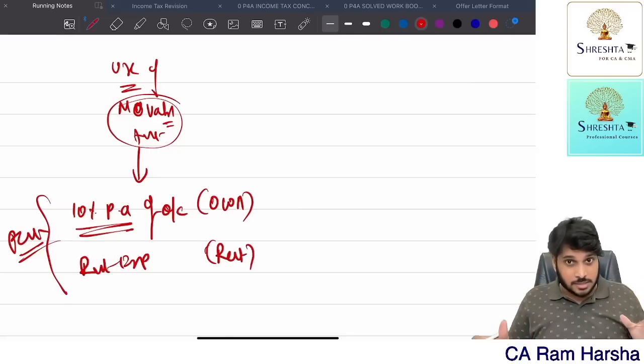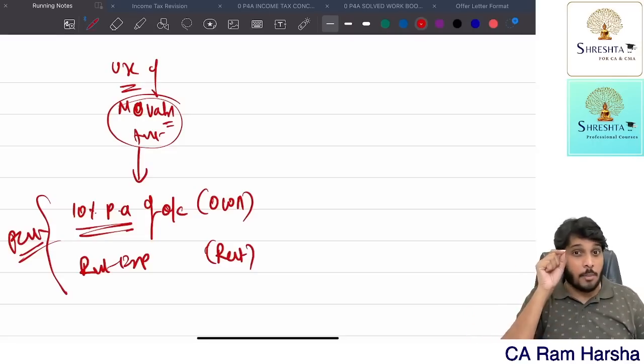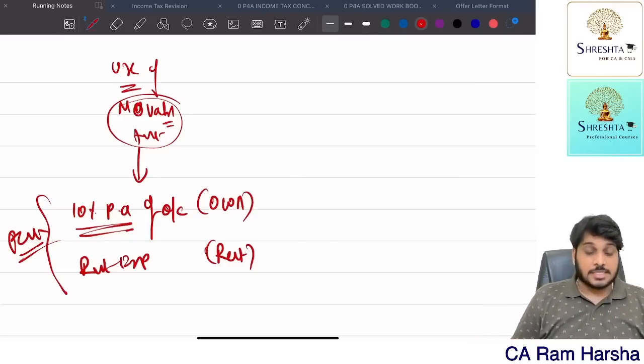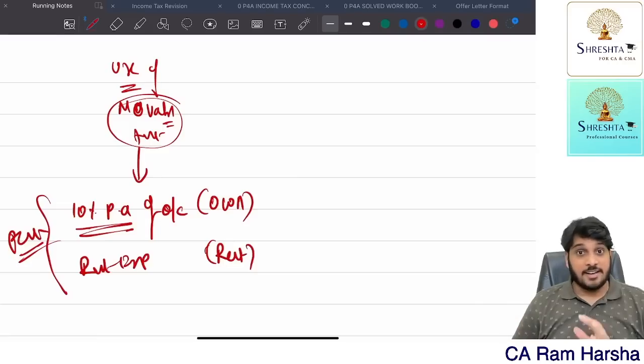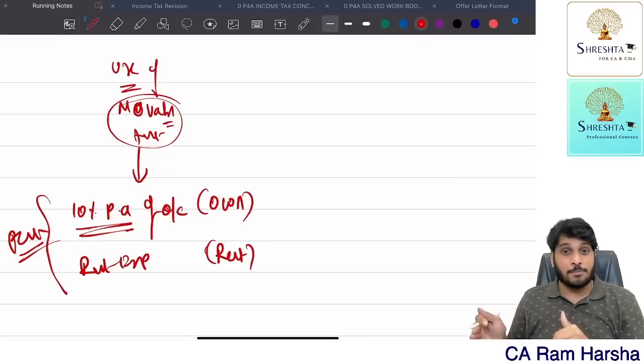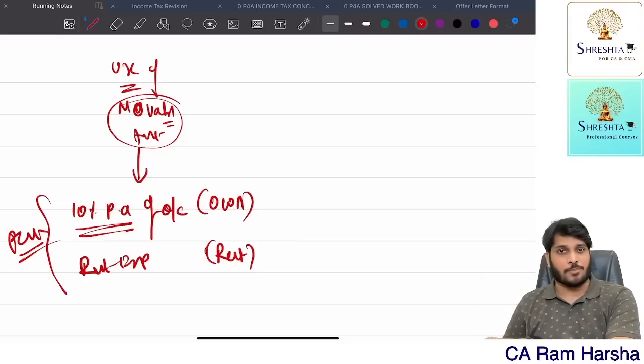See, at the end of this entire chapter, I will give one summary, like what are all these points. I'll give a common sense based summary. If you listen to that, that's enough. Suppose for an employee, I gave a laptop and computer for usage, fully exempt. If the movable asset is a laptop and computer given to an employee, whether for official or personal use, doesn't matter, fully exempt. If any other movable asset is given for employee usage, 10% per annum of the original cost if it is owned. Rental expenditure incurred by the employer, if at all it is rented and then given to the employee.